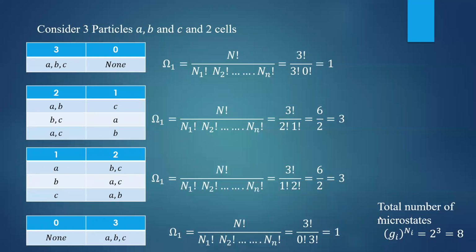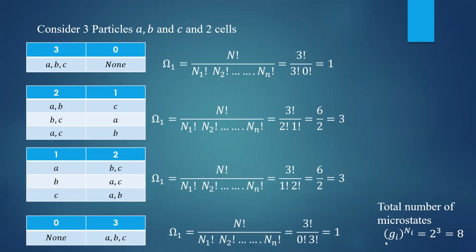Therefore, the total number of microstates is given by the number of states to the power of the number of particles, Gi to the power Ni, where Gi represents the number of states. 2 states are there, the number of particles is 3, so 2 to the power 3. There will be 8 different ways. Individually, you can find the number of ways using this formula. In order to find the total number of ways, you take Gi to the power Ni.